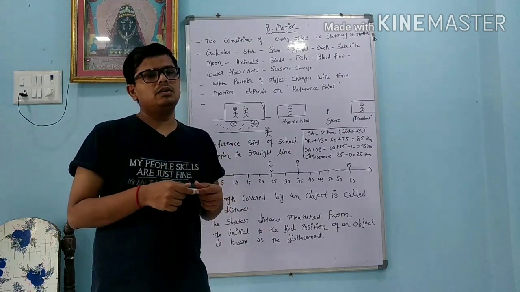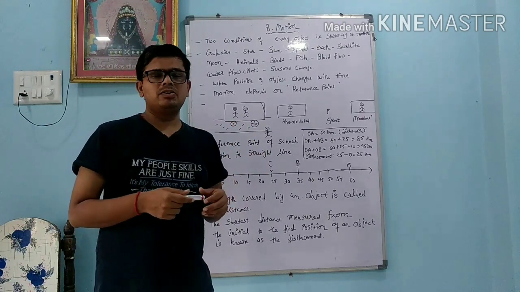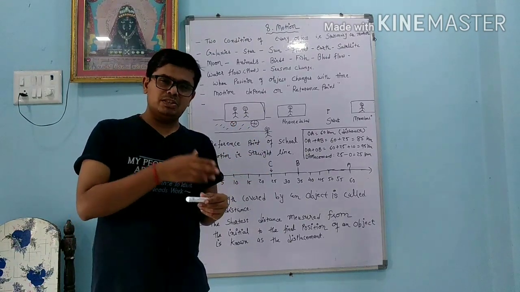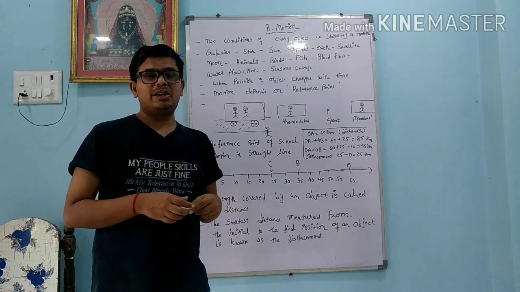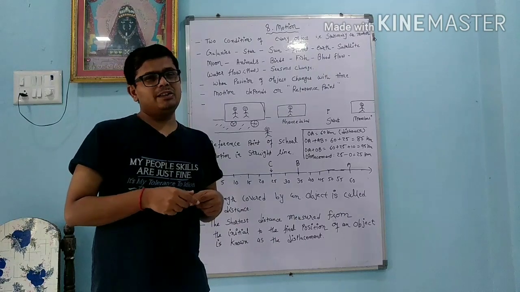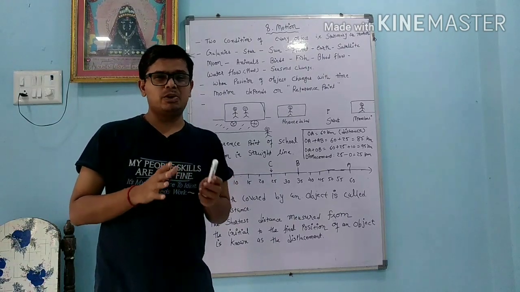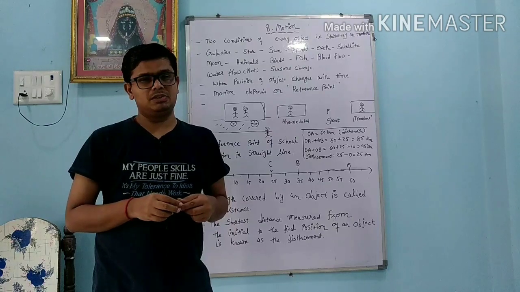Suppose after 2 hours the person who is traveling from Ahmedabad reaches Bharuch, then Bharuch is the next reference point. And the person who is traveling from Mumbai to Surat reaches Navsari, then Navsari is the reference point. So reference points are different according to condition and observation.